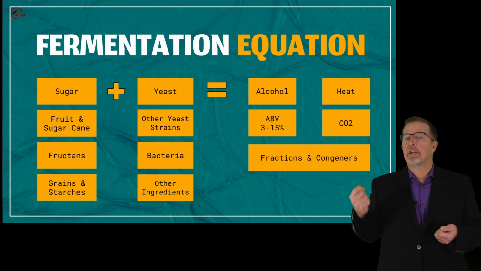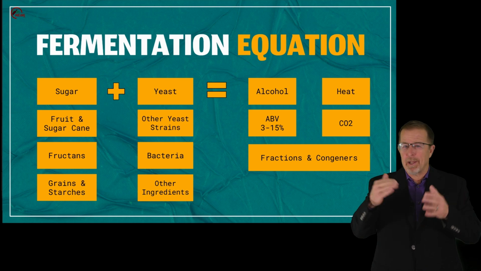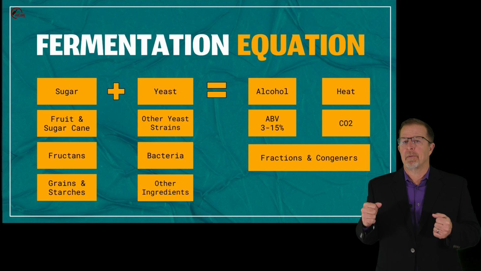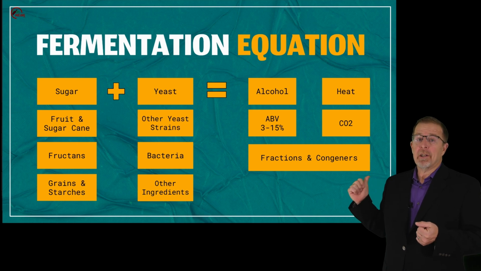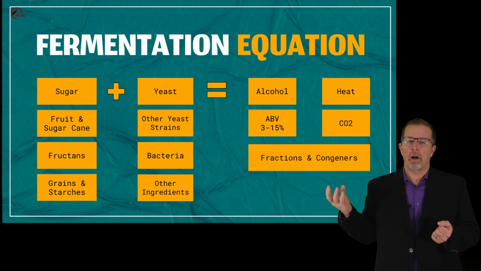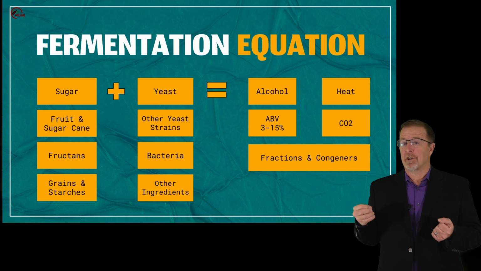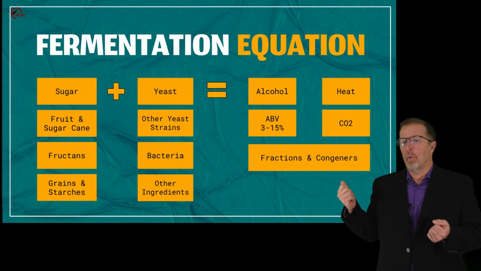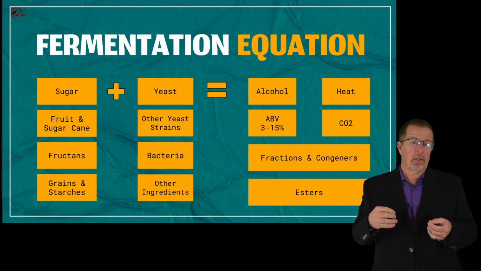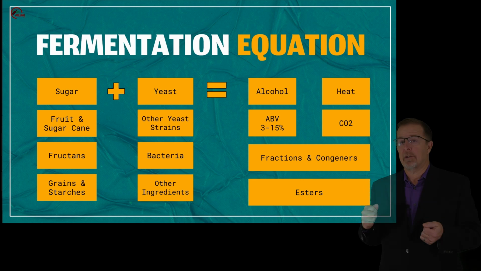As we go into distillation, we will group these fractions by their volatility levels or by where they appear in the distillation process. Now, we are after ethanol here in our alcohol box, but there are fusel alcohols, ethanol, methanol, that also get created here, as well as a very important group of congeners called esters, which bring floral and fruity character to spirits. We'll go deeper into esters as we look at the individual spirits.